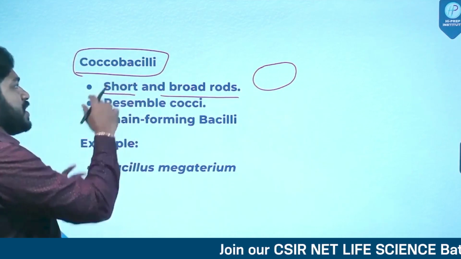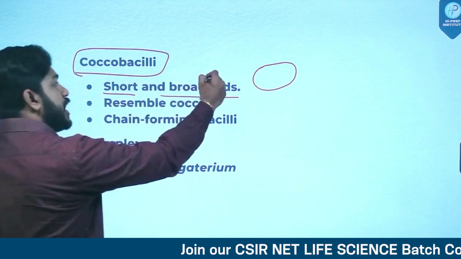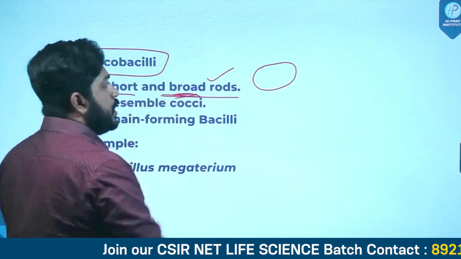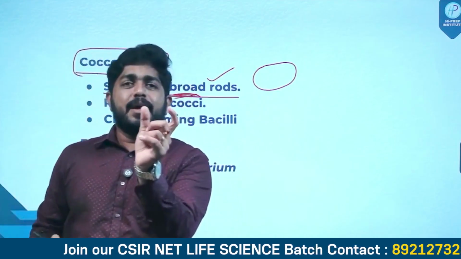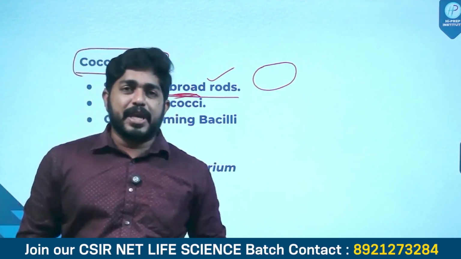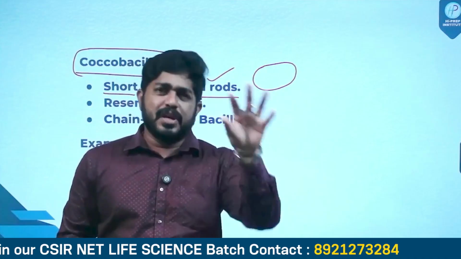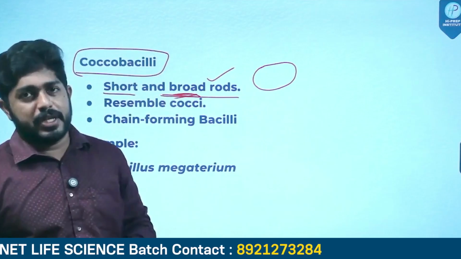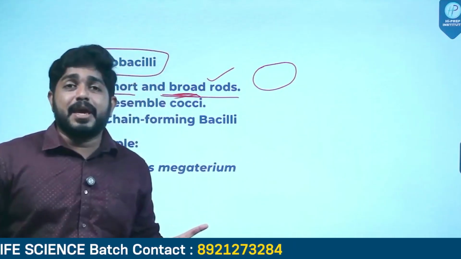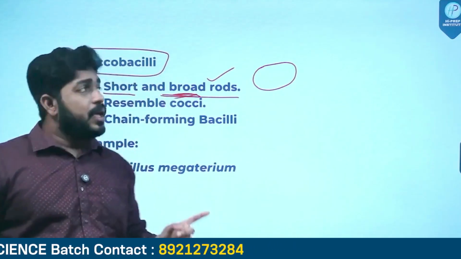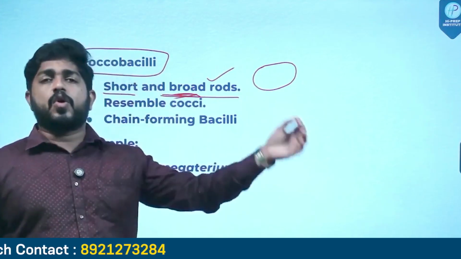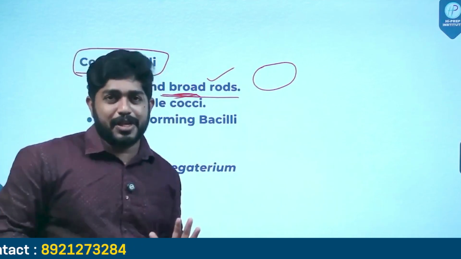Coccobacilli means they are actually rod-shaped bacilli bacteria, but they are short and broad. This shortness and increased breadth gives them an appearance of a rounded structure, but actually they are rod-shaped bacteria. So a question can be asked from this area. Is coccobacilli a coccus bacteria or a rod-shaped bacteria?